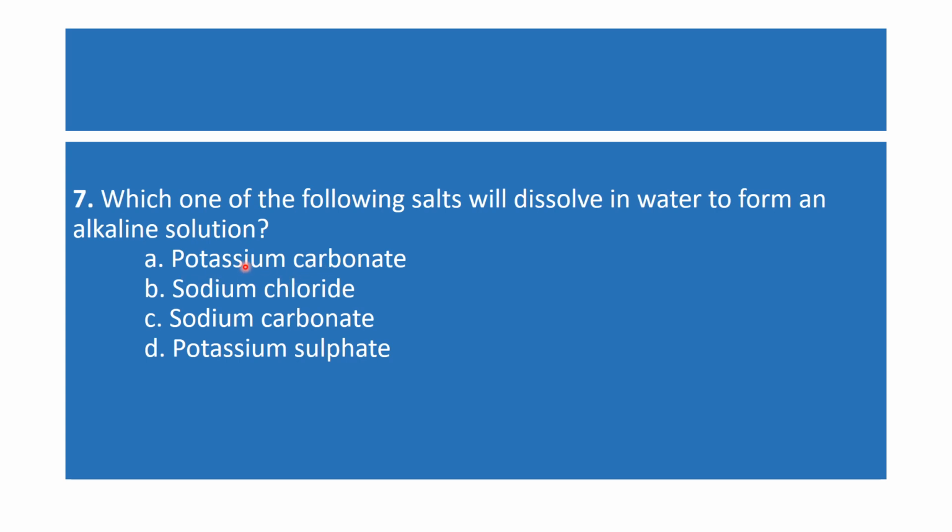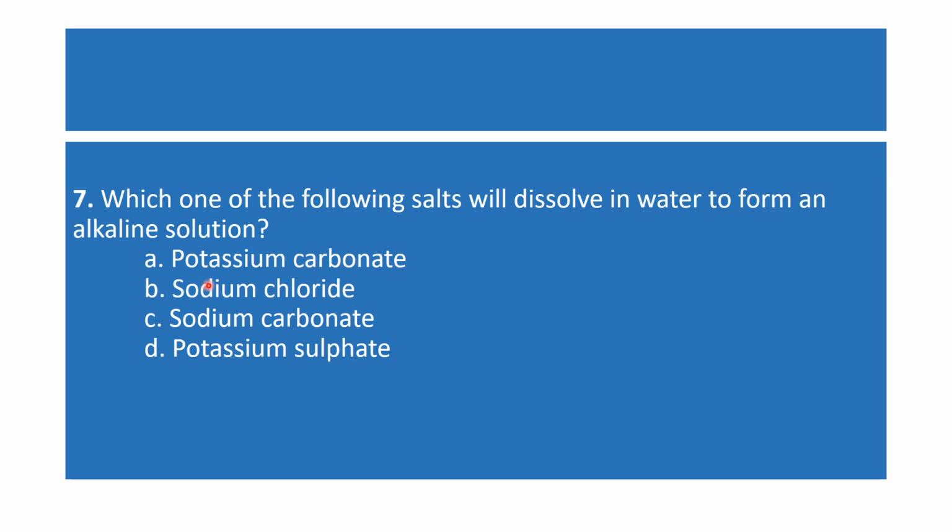See which salt it is. It is the salt of potassium hydroxide, KOH, plus H2CO3, that is carbonic acid. Carbonic acid is a weak acid and potassium hydroxide is the strong base. So definitely it will make the alkaline solution. Option A is correct here.